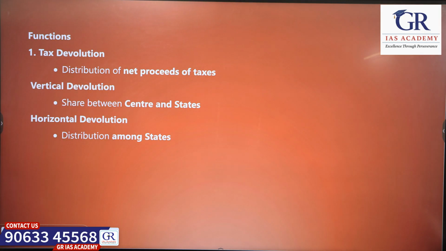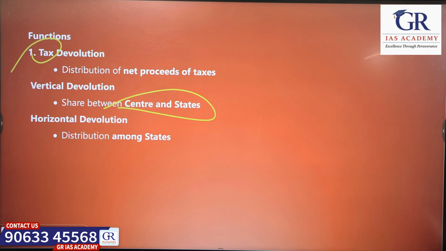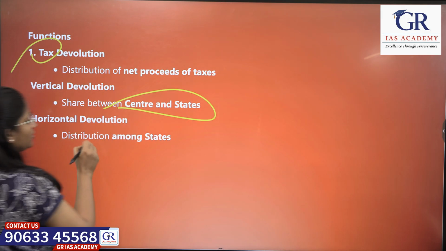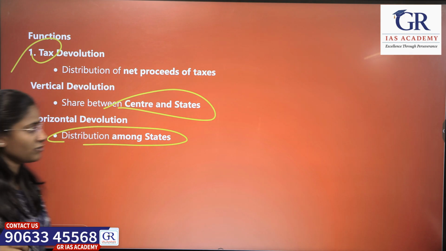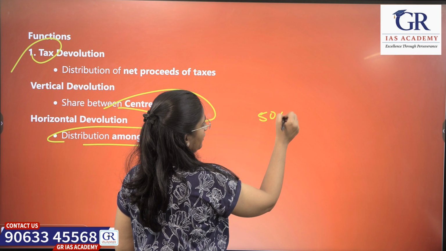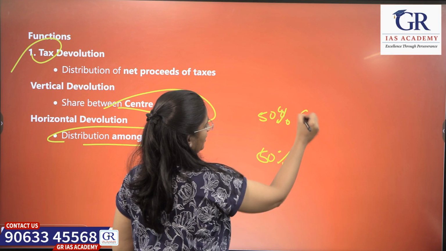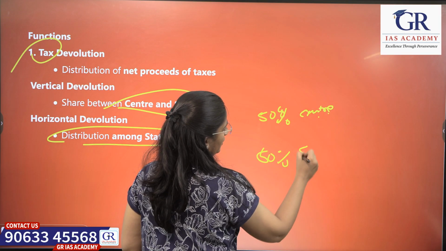What are the functions of the Finance Commission? The first one is the division of taxes between the center and states. Okay, that is the first function. And there is another function, distribution among states. First you divide, let's say 50% for center and 50% for states.